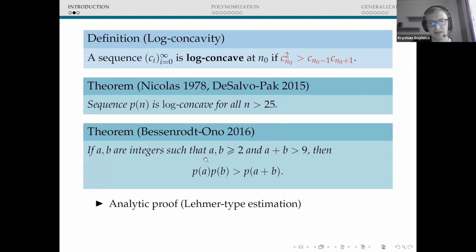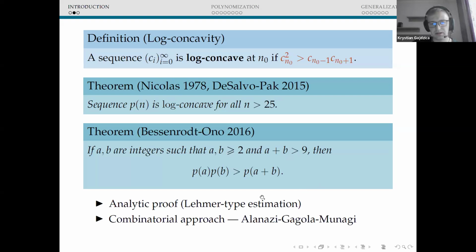Especially, they used a Lehmer-type estimation of the Rademacher series to prove that fact, but it's also worth pointing out that there are other proofs of this inequality. There is a combinatorial proof by Professors Alanazi, Gagola, and Munagi. Professor Munagi will also be discussing the topic today, so there will be time to get more knowledge about the Bessenrodt-Ono inequality later. Also worth pointing out is a proof by induction due to Bernhard Heim and Markus Neuhauser.